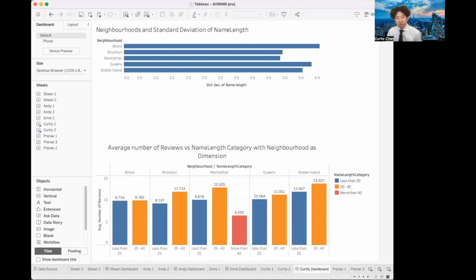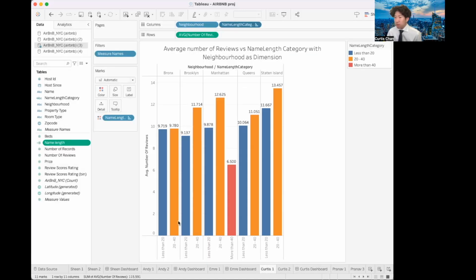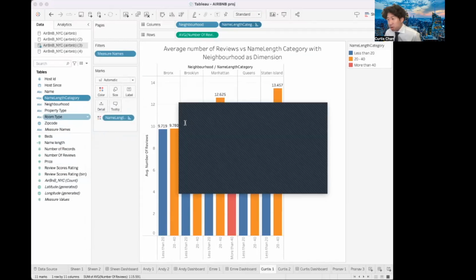Next, we use the information from the bottom table to determine how we got the data analysis in sheet 1, which is the vertical bar chart. The bar chart has 2 columns of neighborhoods and 3 categories of ranges, which are less than 20, 20 to 40, and more than 40. We got the name length category through a calculation that can be found here. And as seen here, this if statement is pretty much how we receive the code of the name length category.